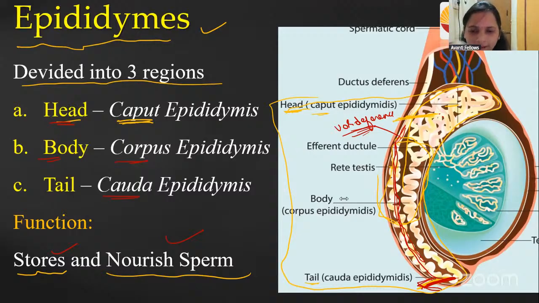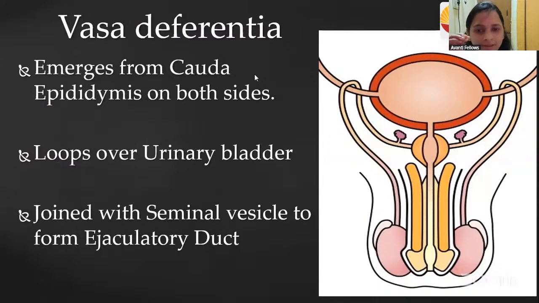So here what is happening? That only I told, right? This is nothing but a narrow tube coming from the vasa efferentia to the epididymis. Here they are telling directly from the testis. Now I am telling, in the testis also there is a vasa efferentia that is connected to the epididymis. Okay, fine. I think you understood this epididymis. Now let us go to the next part, guys. That is the vas deferens.